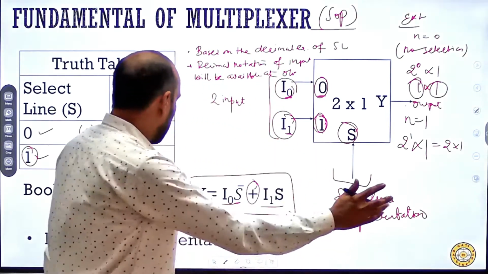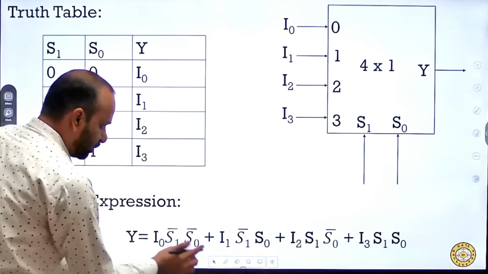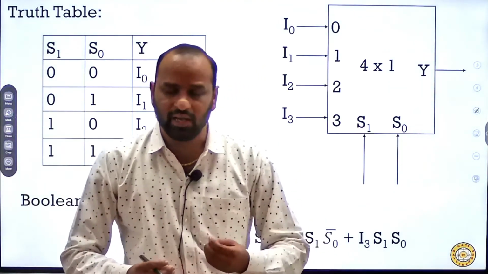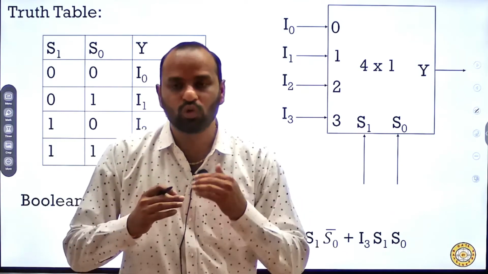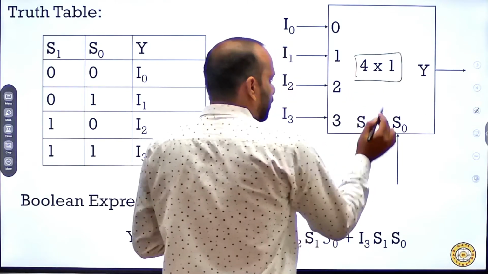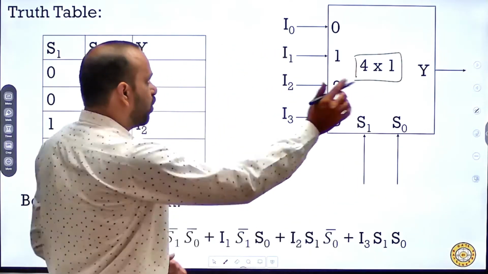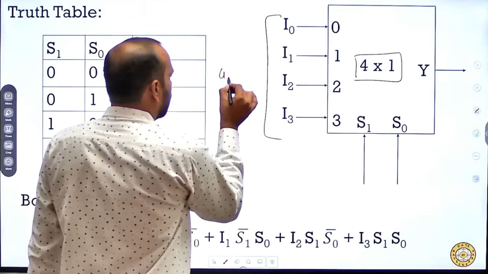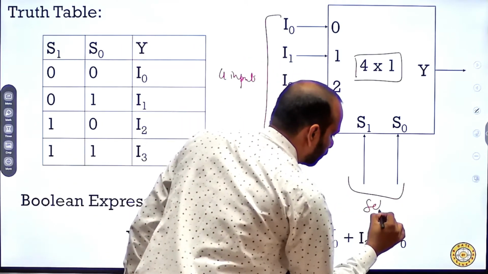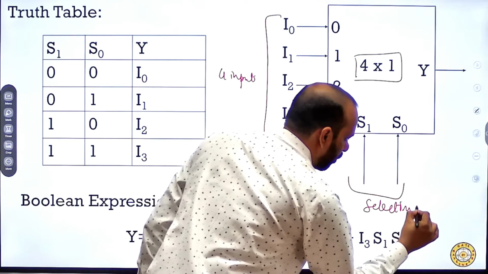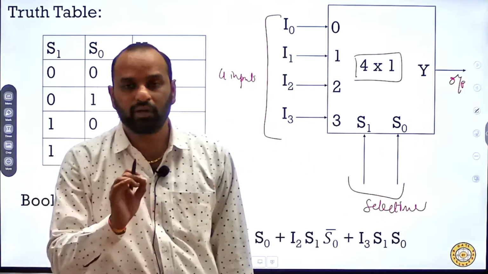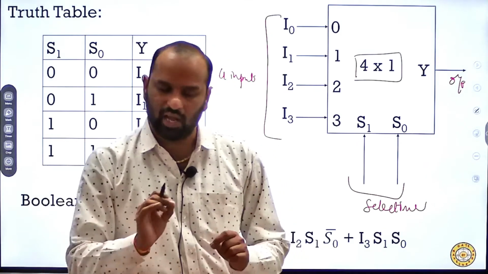Now let's have another example. The other example I have taken is again a more than 2 cross 1 mux. The next possible mux is a 4 cross 1 mux. A 4 cross 1 mux means there are 4 inputs, 2 select lines, and 1 output. Now please take care of the LSB and MSB concept.